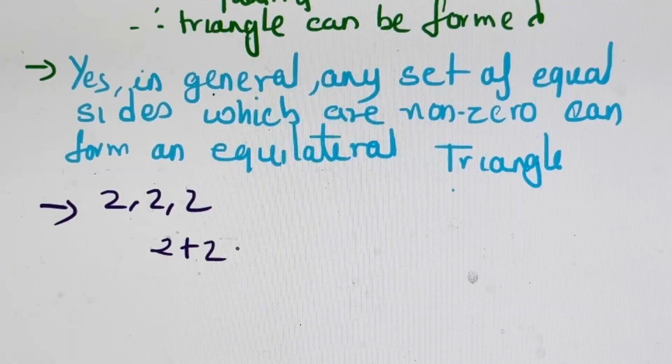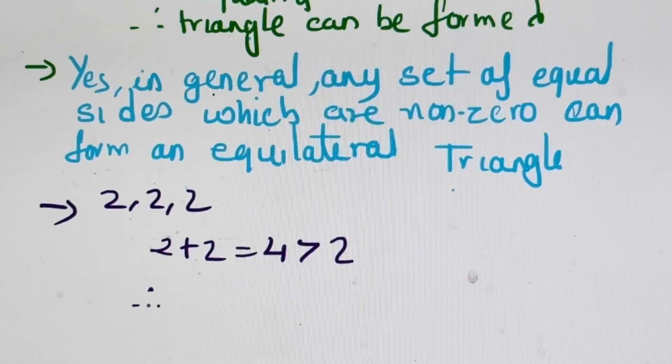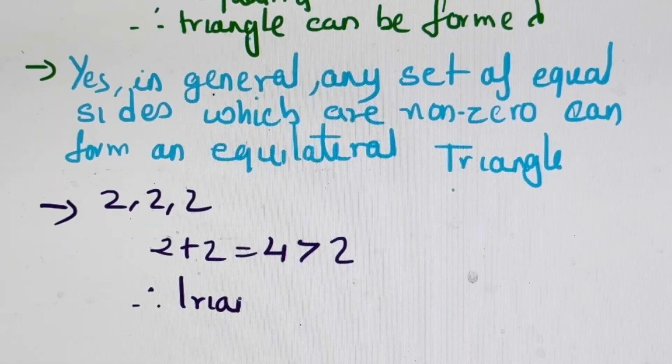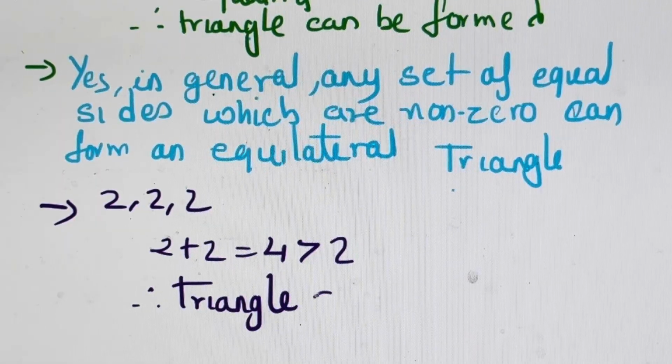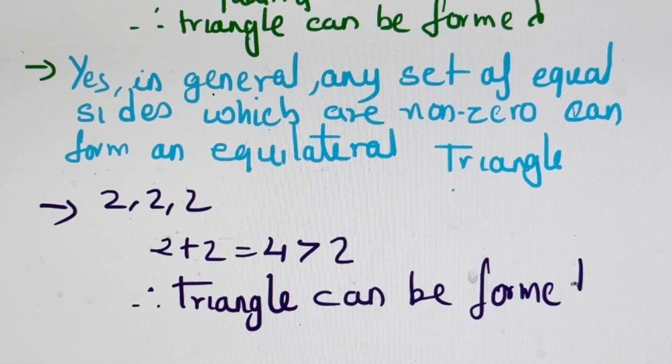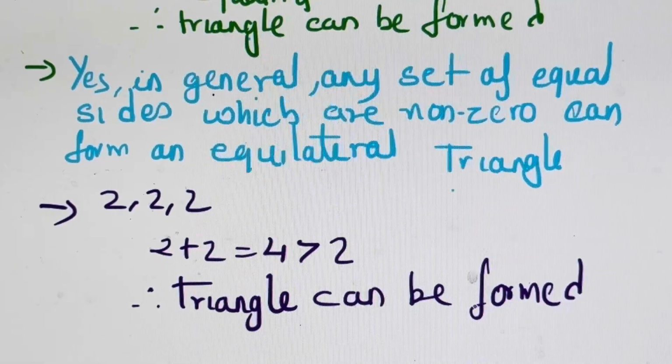So 2 plus 2 is equal to 4, greater than 2. So here also a triangle will be formed. Take any length like 1, 1, 1. So 1 plus 1 will be 2, greater than the third one. So in all the cases, the triangle can be formed. So this is answer number 2.